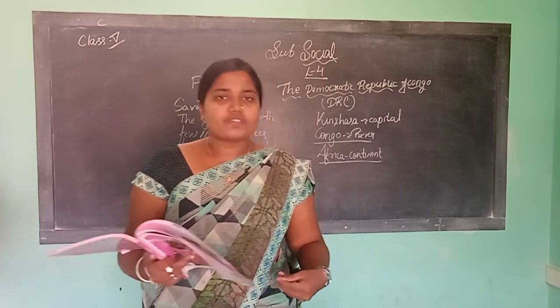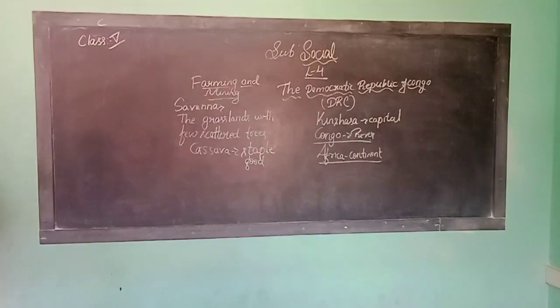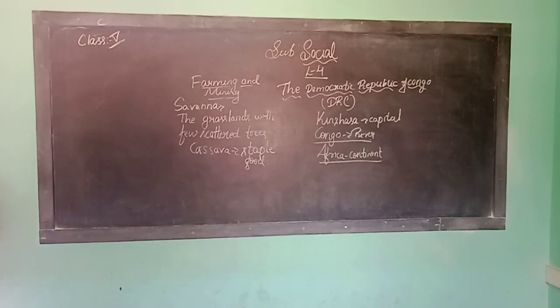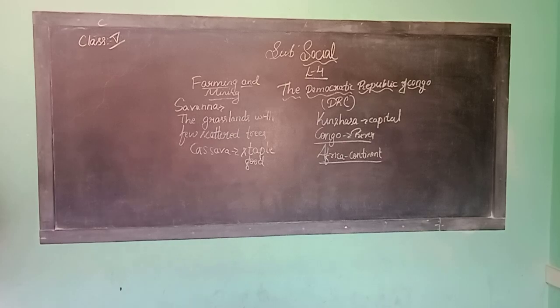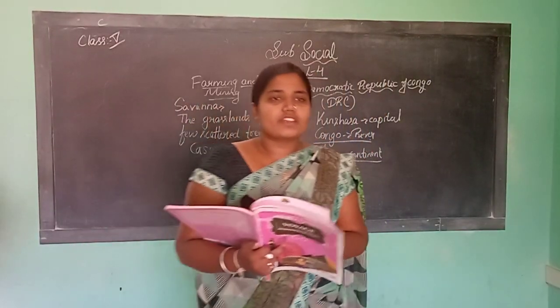Now we have to discuss all these topics. So the first one is natural resources. Which natural resources can we see here? Congo has rich natural resources.